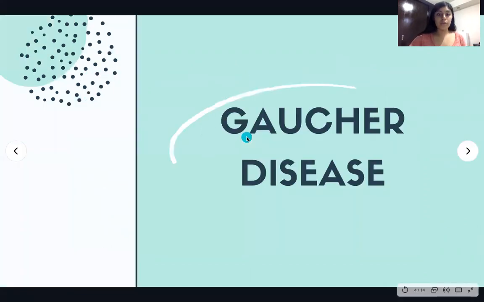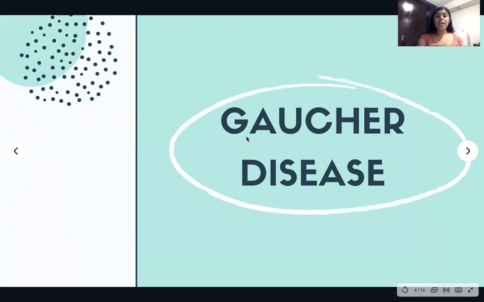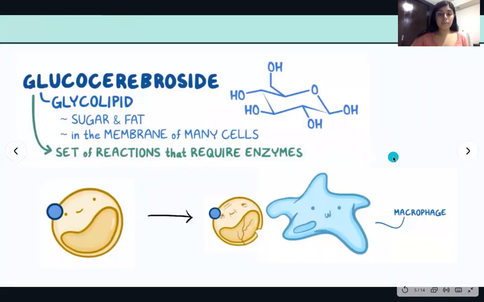The numerical classification scheme is shown in the title, as well as the description on the scroll below. As I mentioned before, GCase is related to Gaucher disease, which is a rare inherited condition characterized by insufficient levels of the enzyme glucocerebrosidase. It results from a lipid metabolism disorder. Glucocerebroside is a glycolipid that contains both sugar and fat.